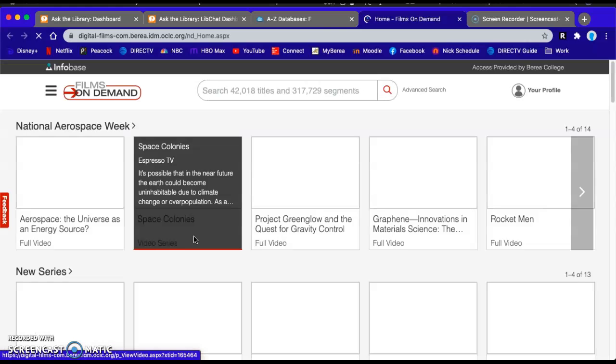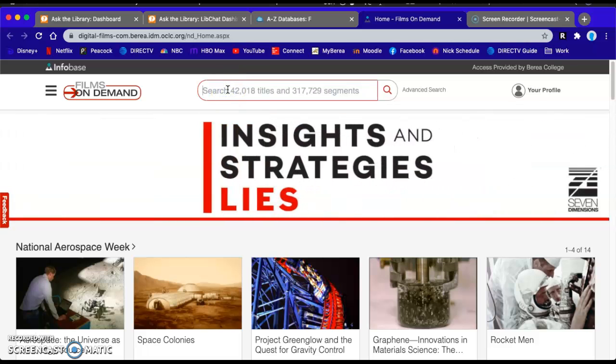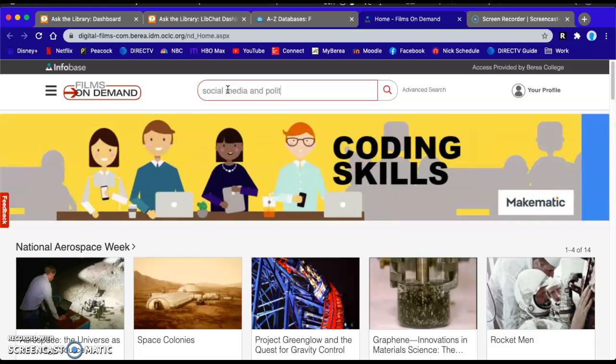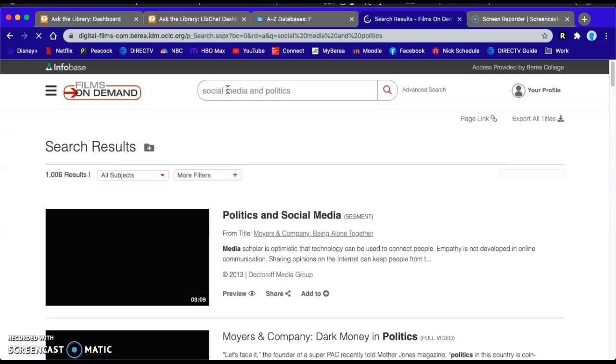From there it'll take you to that website. If you're off campus, you may need to log in using your Berea credentials and Duo. From there you can go up to search and type in your topic, and then hit enter.